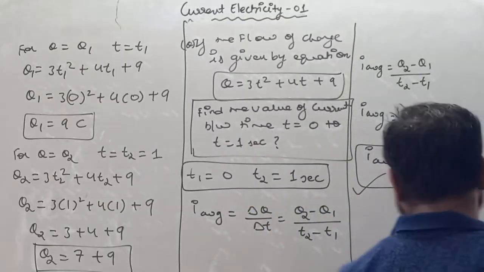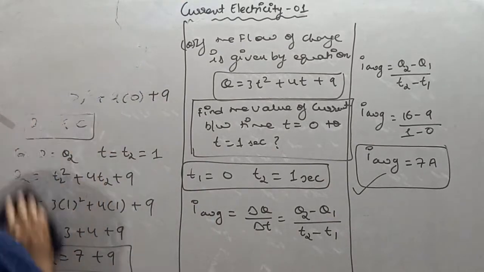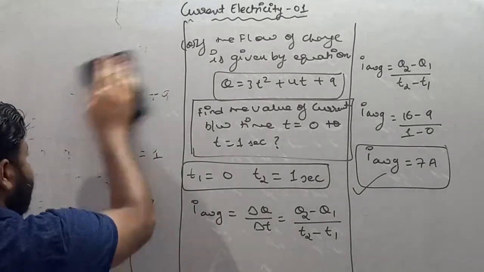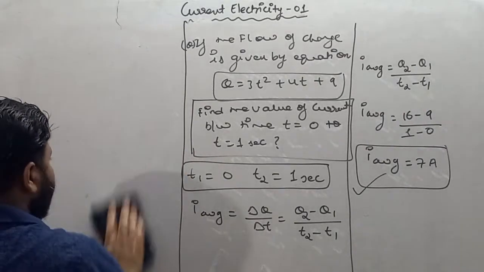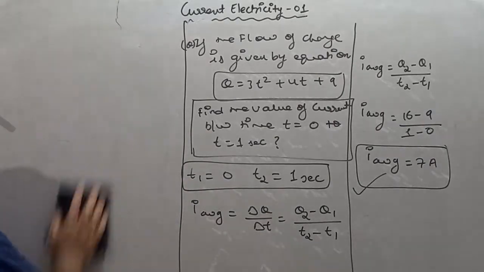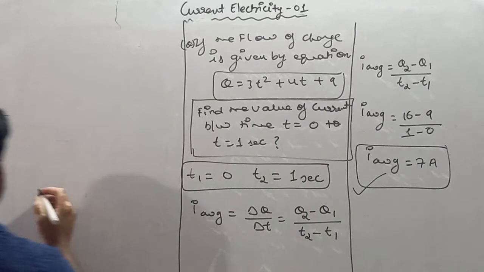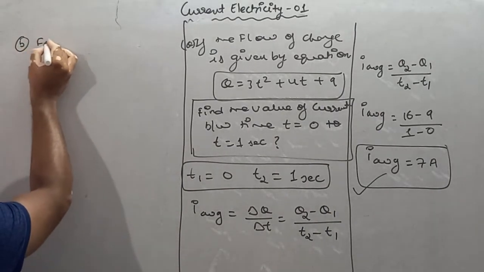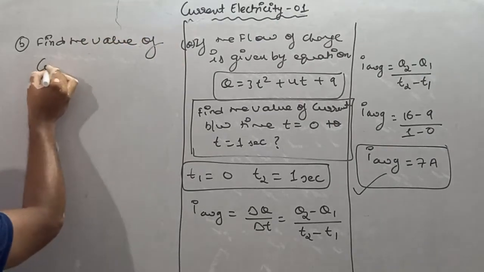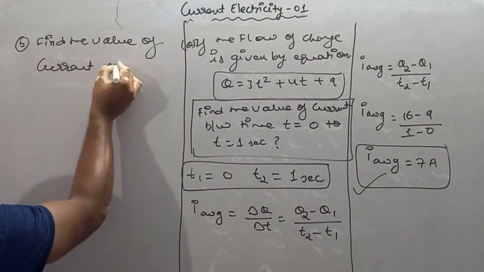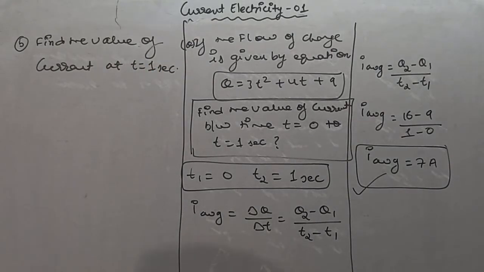Now moving forward, if they are asking for instantaneous current, let's suppose in the second part of this similar question, in B part they are asking, find the value of current at t equals 1 second.